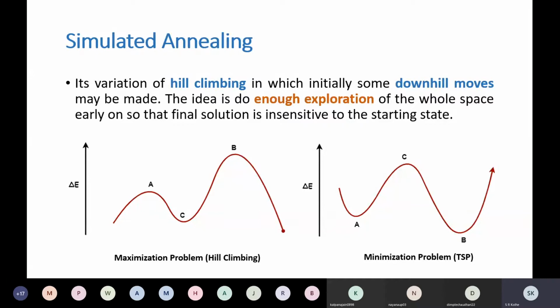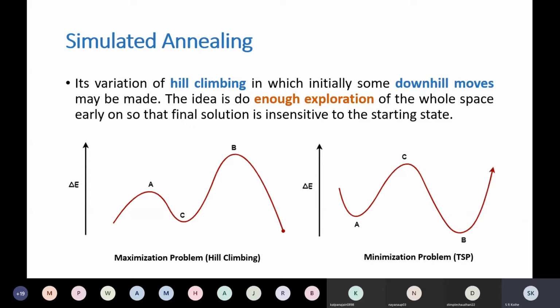Let us start with the first part that we discussed in the last lecture, that is the difference between hill climbing search and simulated annealing. Hill climbing search is a local search which has problems like local maxima, ridge and plateau regions.